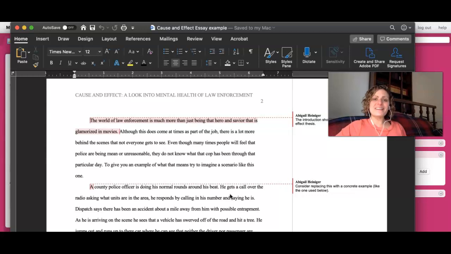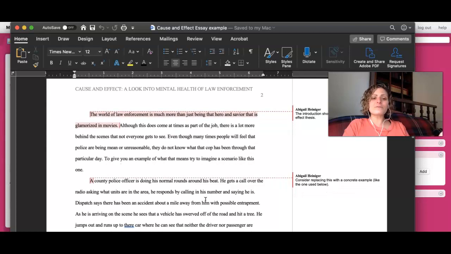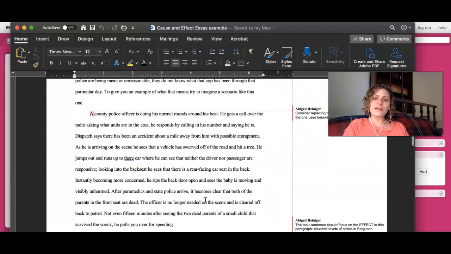Next, the hardest thing most students had was coming up with a cause and effect thesis. And this paper needs one too. So we're going to work on that together. With your own paper, there should be a comment from me that usually has suggestions like, it looks like you're arguing this, or here's the kind of argument that perhaps you want to make and the kind of thesis that you want to look for. So find that comment and see if that helps. But I'm going to show you how to do it without that comment. So skip the introduction altogether and let's go to the body paragraphs.